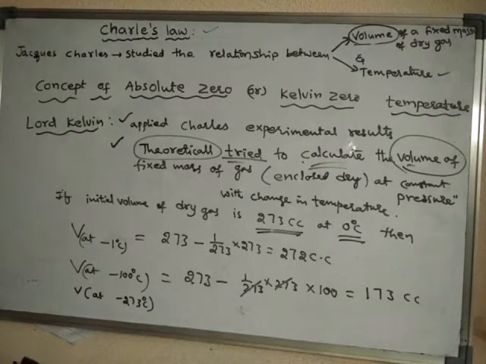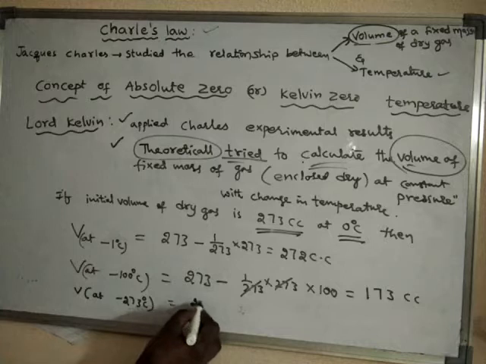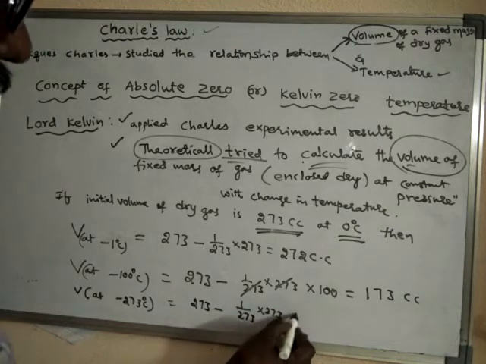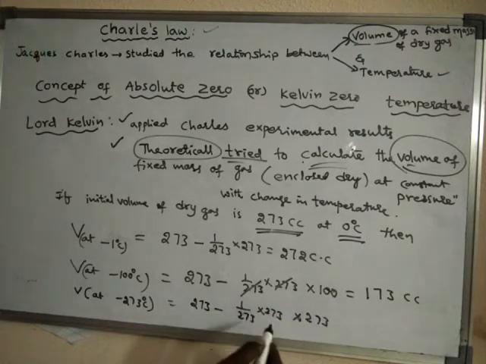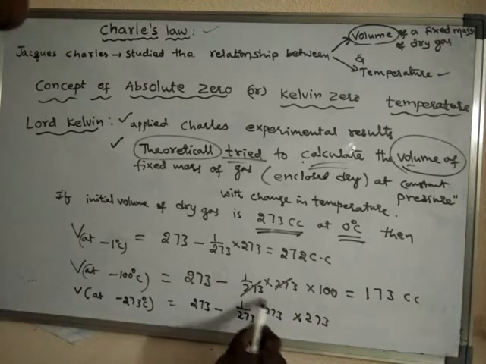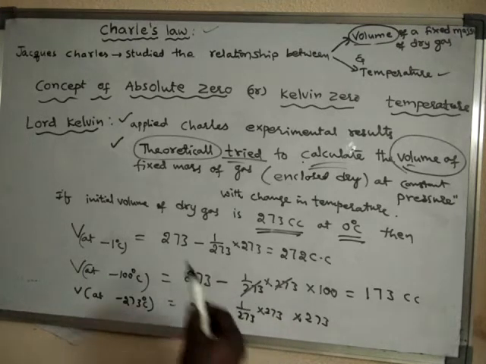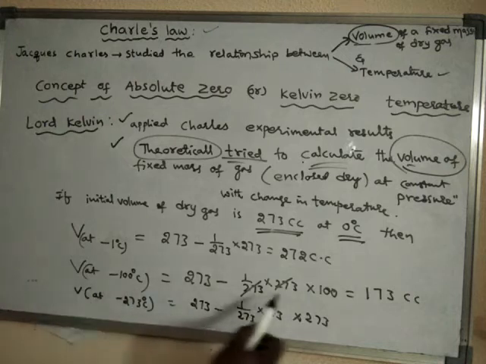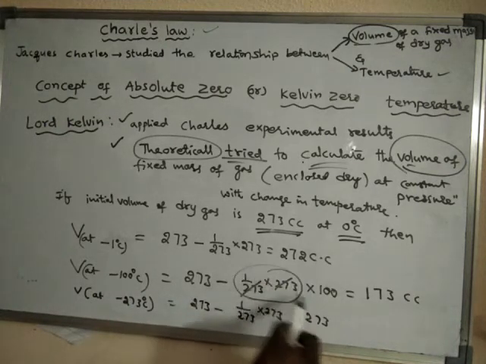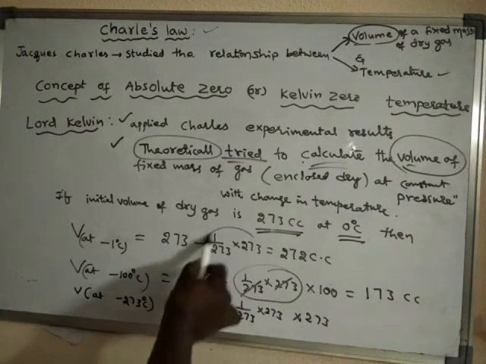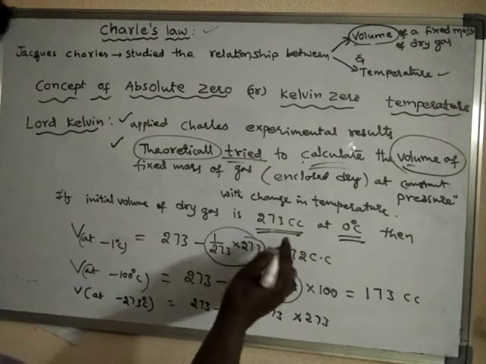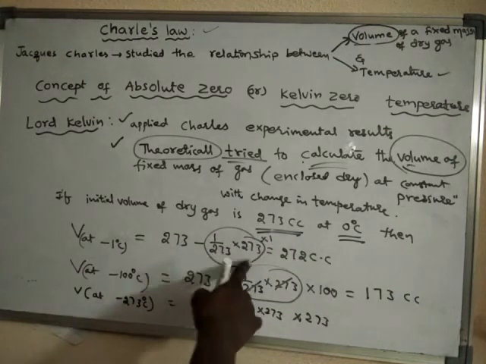It should be 273 minus 1 by 273 into 273, multiplied 273 times, because for every 1 degree centigrade decrease there is this much decrease in volume.